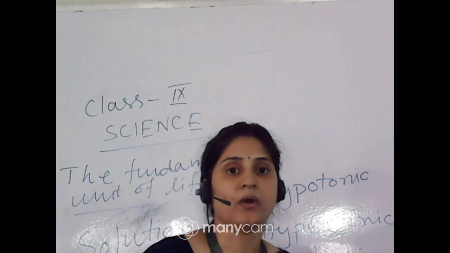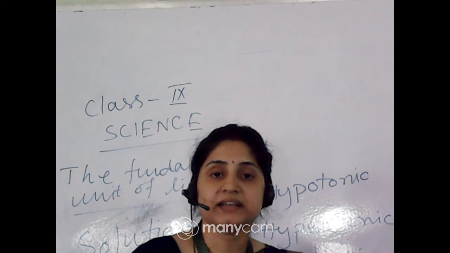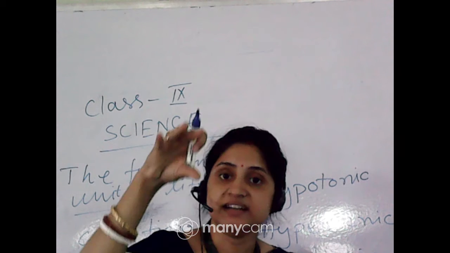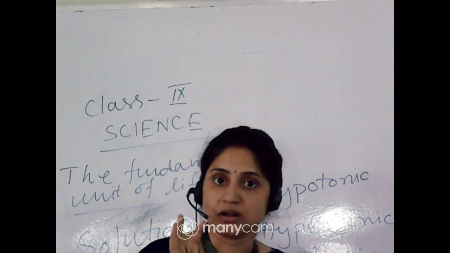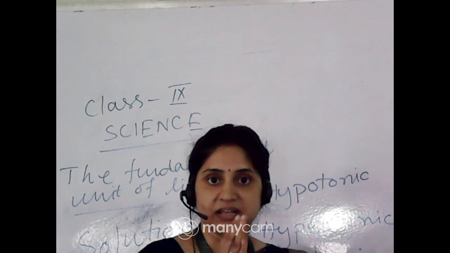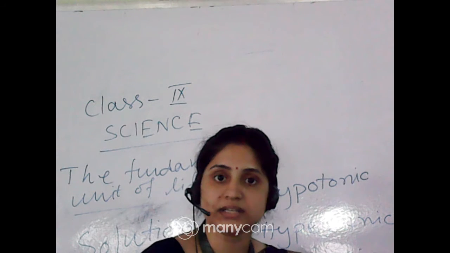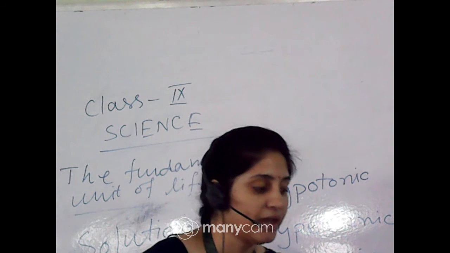A hypotonic solution occurs when the concentration of the solution is higher in the surrounding medium and lower inside the cell, okay? Outside of the cell the solution is more concentrated, so the solution goes inside the cell. So that's why it is higher outside, lower inside, and it always goes higher to lower, okay? Clear everyone?